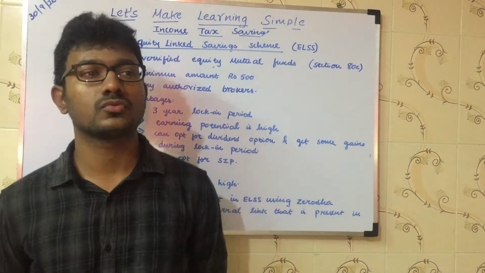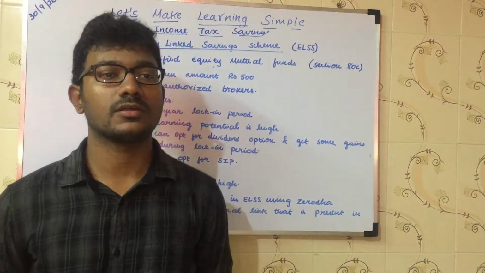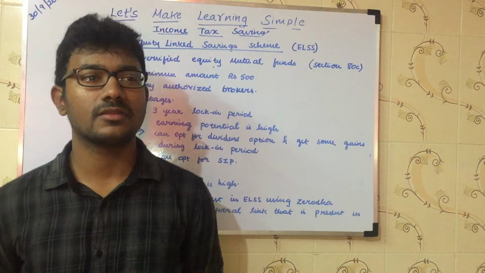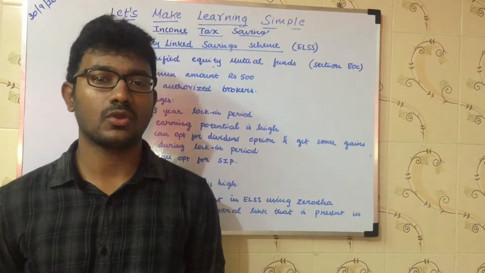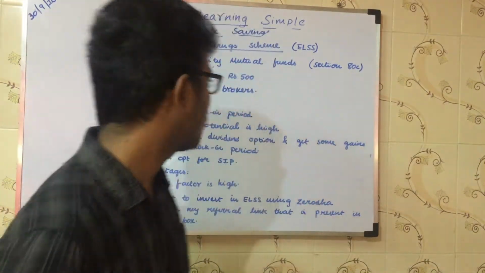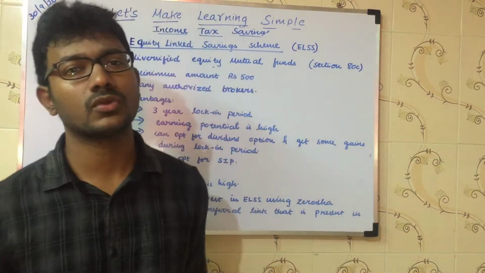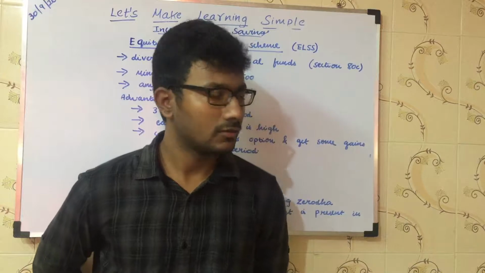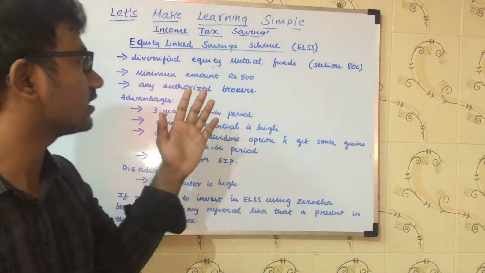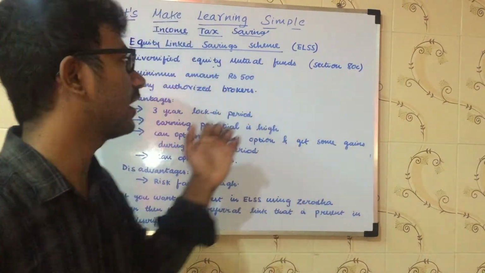So try to use mutual funds instead of investing in stocks directly at the initial stages. Once you get some knowledge, you can directly invest in stocks. That's not a problem. The minimum amount that you need to invest is near 500 rupees. You could invest any amount; there is no limit for the maximum amount.